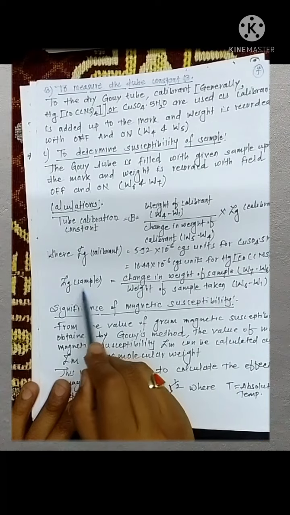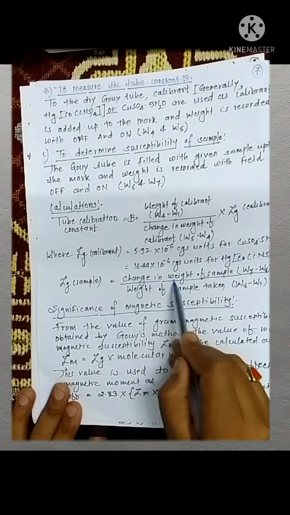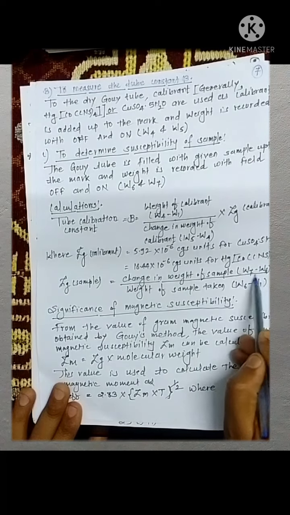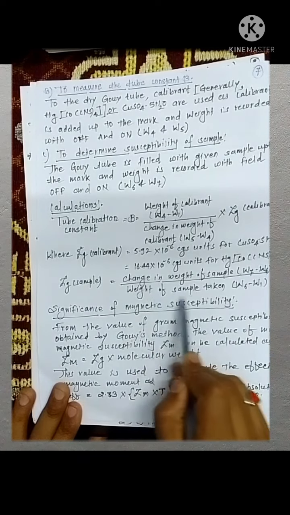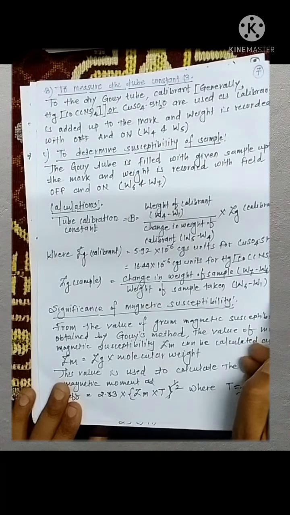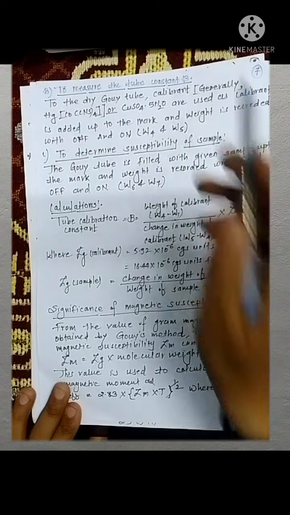Now chi g of a sample, that is the magnetic susceptibility of the sample, is calculated using this formula: change in the weight of the sample, that is W7 minus W6, divided by the weight of the sample taken, W6 minus W1, multiplied by B. What is B? It is the calibrant constant, that is, constant B.